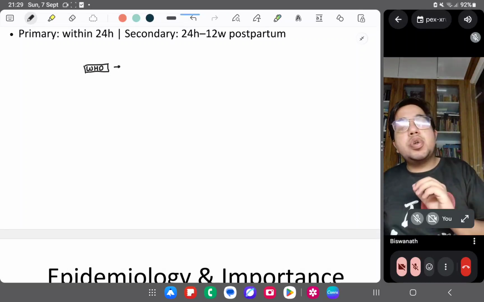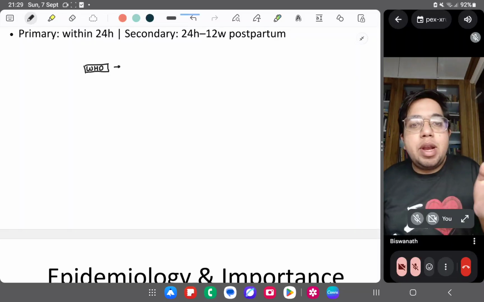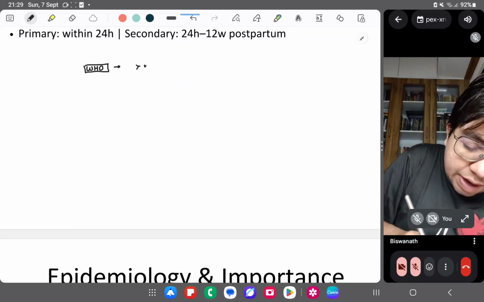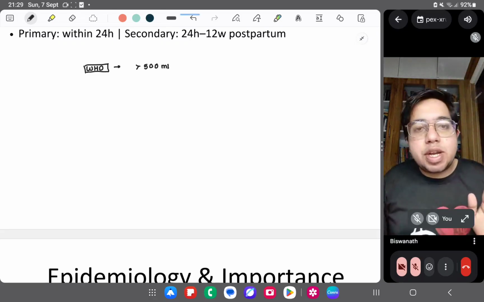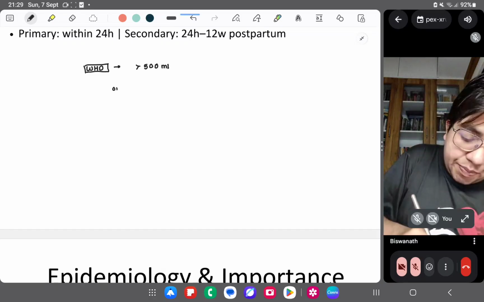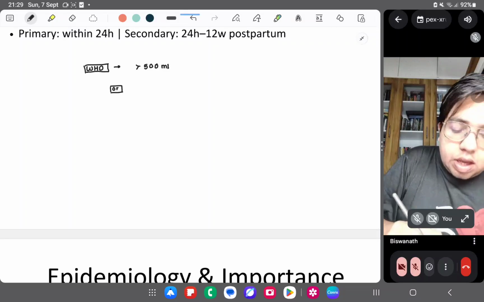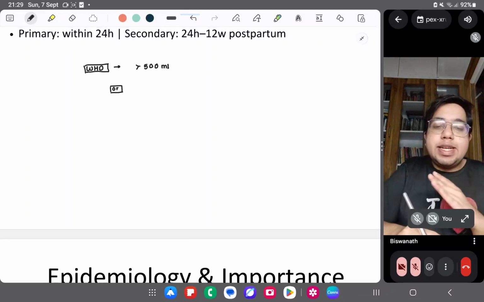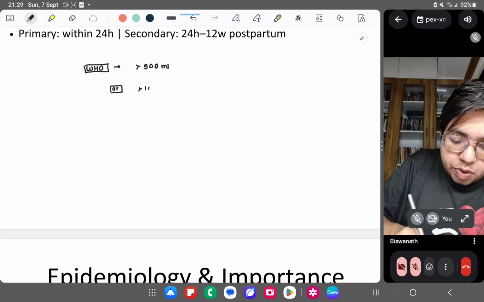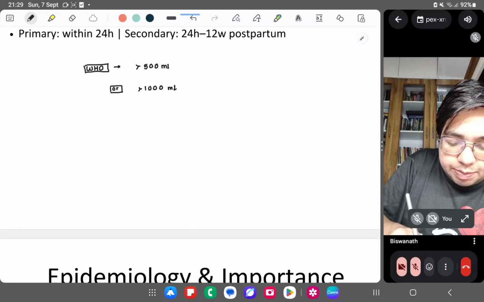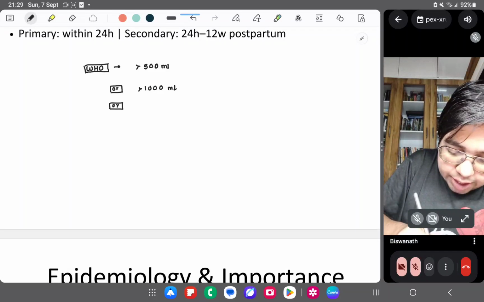According to WHO, more than 500 ml of bleeding is what they say is PPH. Or, in case of a cesarean section, more than 1000 ml is PPH.